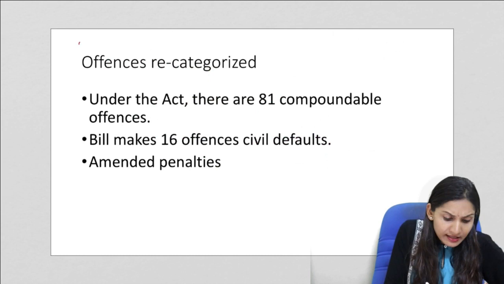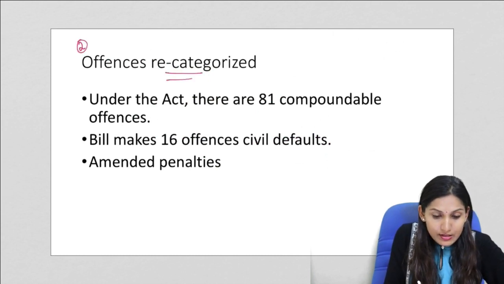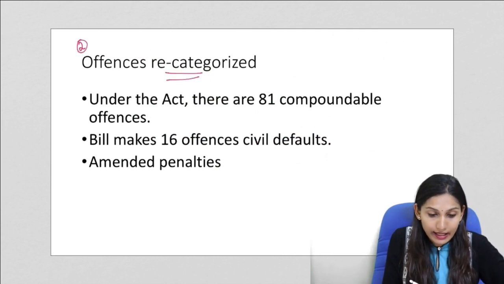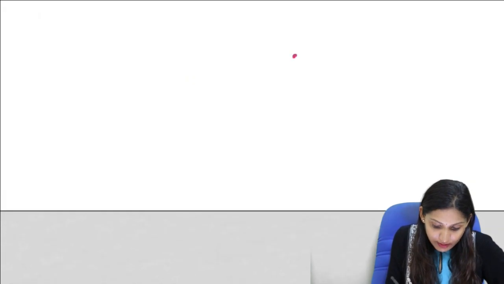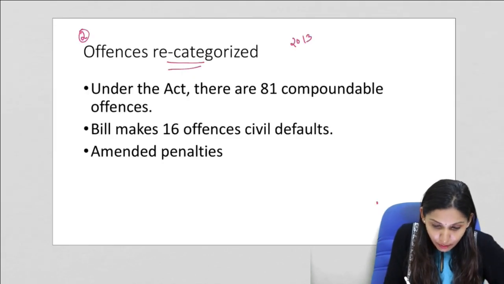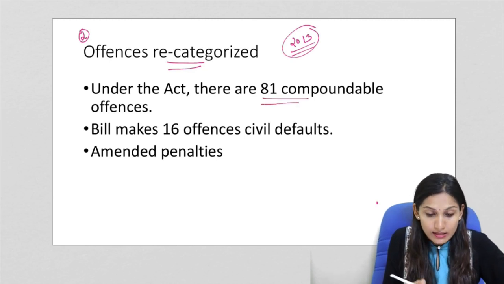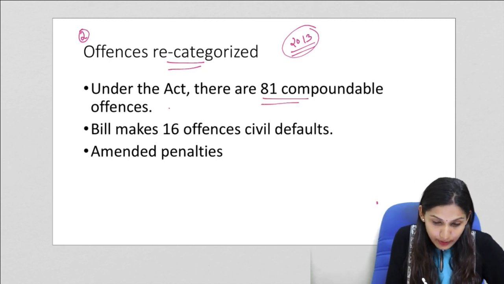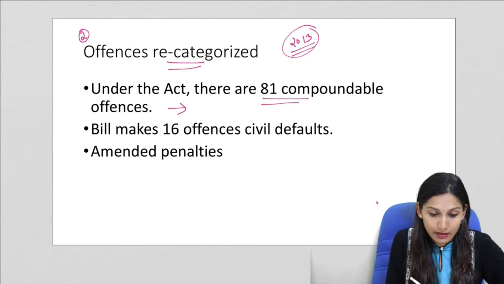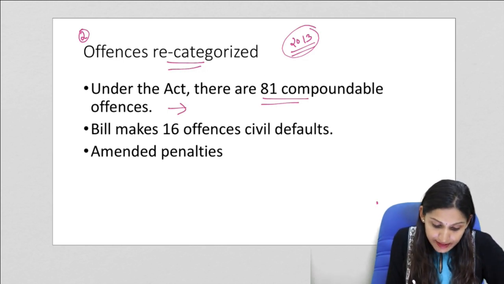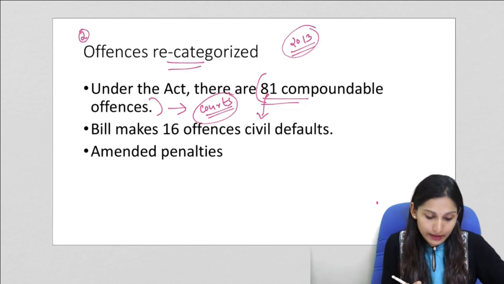So second thing, regarding the offences. How are the offences recategorized? Under the 2013 original act, there were 81 compoundable offences that carry punishments with fine or imprisonment. So these 81 compoundable offences were to be heard by courts in India. So these offences were dealt with by the courts or by the judiciary.